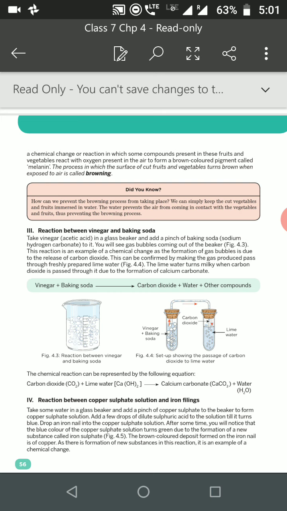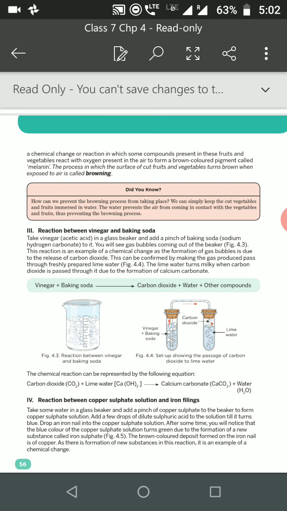This reaction is an example of a chemical change, as the formation of gas bubbles is due to the release of carbon dioxide. The gas bubbles coming out are nothing but carbon dioxide. You can do this reaction: take acetic acid, if you have vinegar, that is nothing but acetic acid, and add the baking soda to it. When you add the baking soda, the gas comes out, that is the carbon dioxide in the form of bubbles. Now pass this carbon dioxide into the lime water, the freshly prepared lime water.